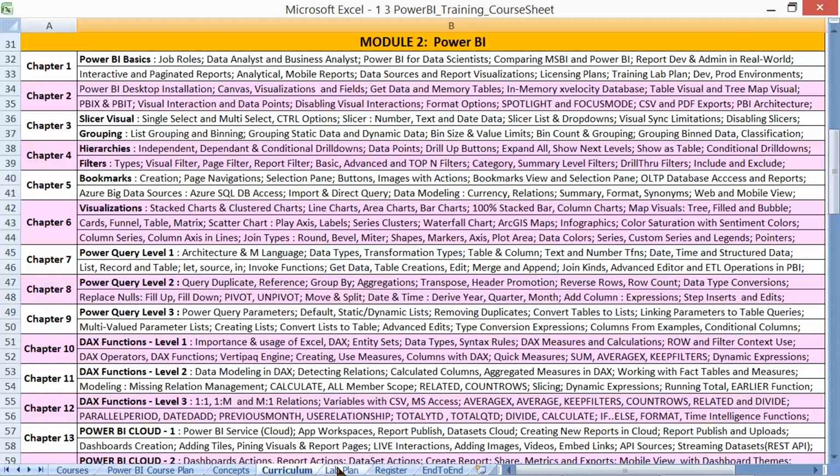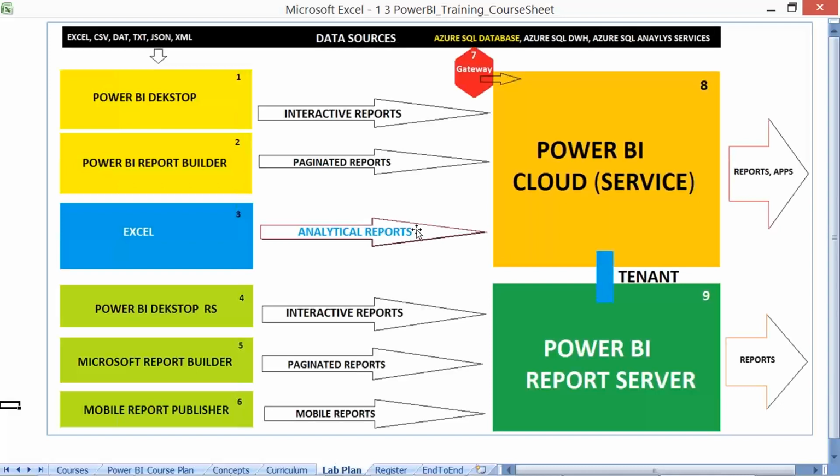And I was telling, multiple installations are required, right? Here it is. In your computer, you would be installing boxes 1 to 6 and 9. 8 is cloud.